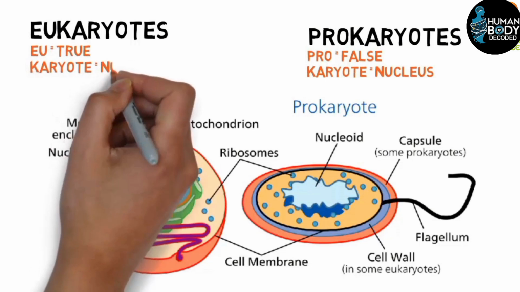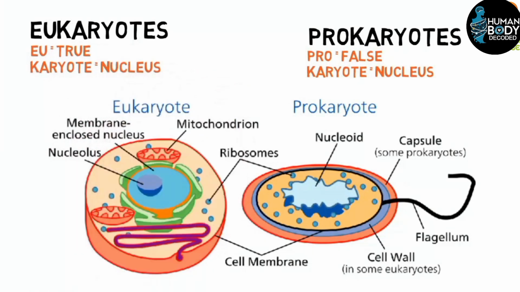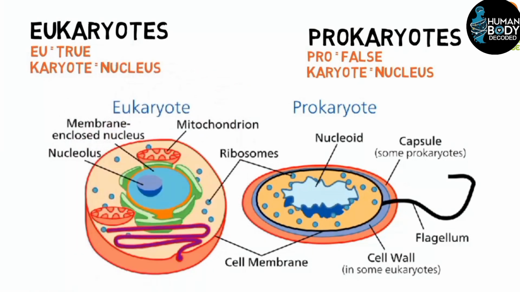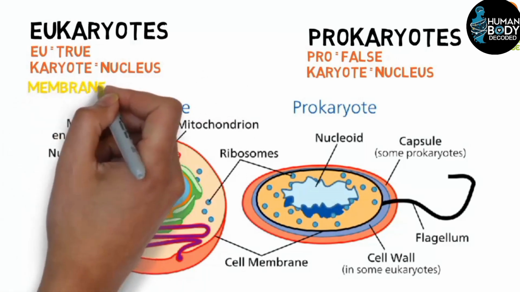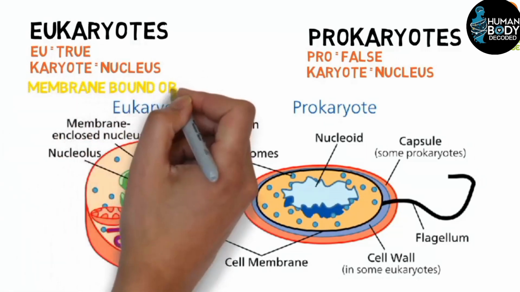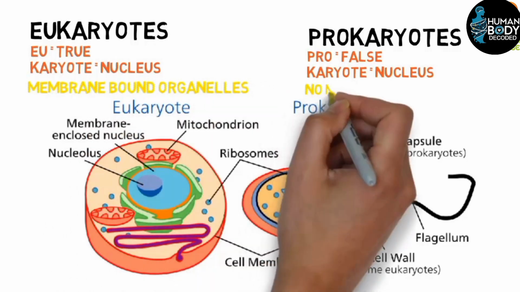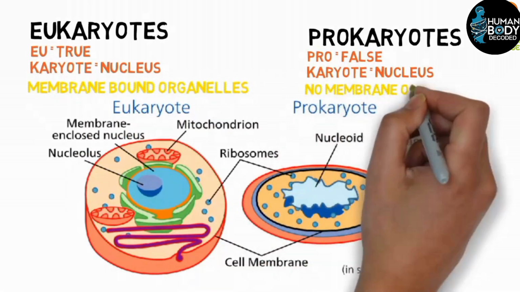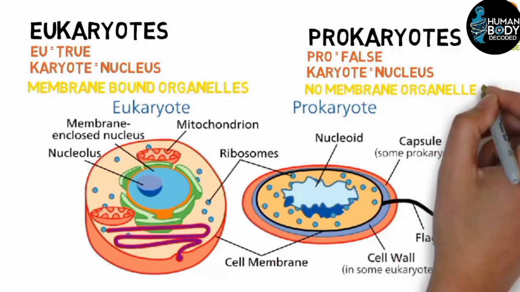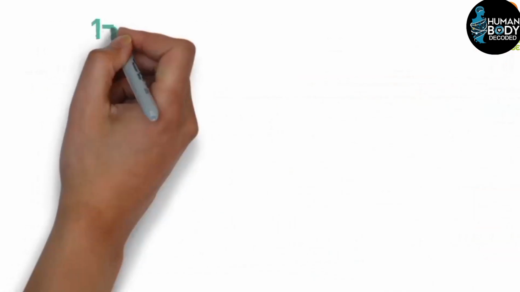So, eukaryotes have a true nucleus, whereas prokaryotes have a primitive or no true nucleus. In addition to having a true nucleus, eukaryotes also possess membrane-bound organelles, while prokaryotes lack membrane-bound organelles like mitochondria and the endoplasmic reticulum.